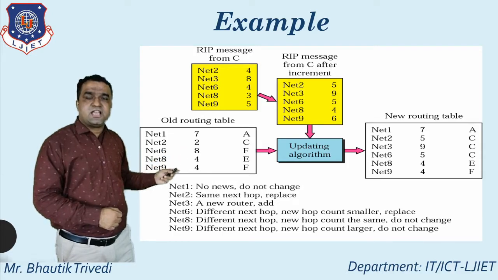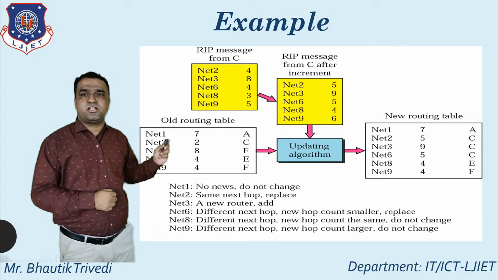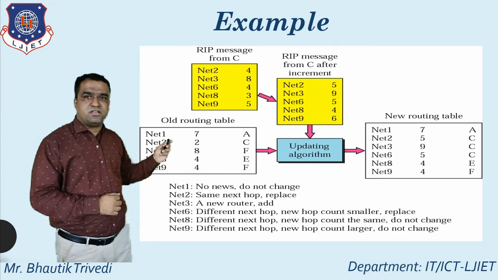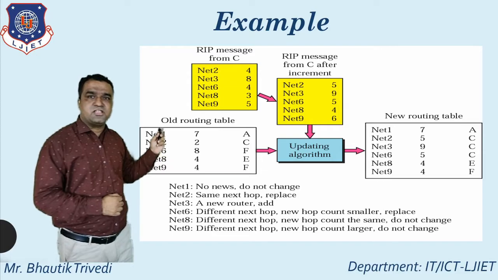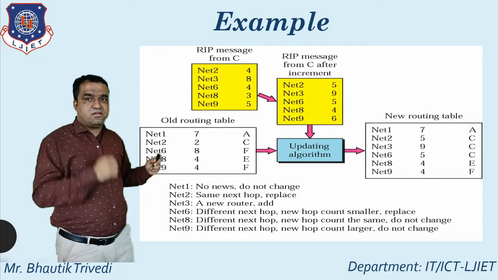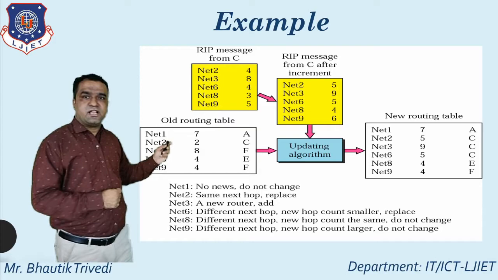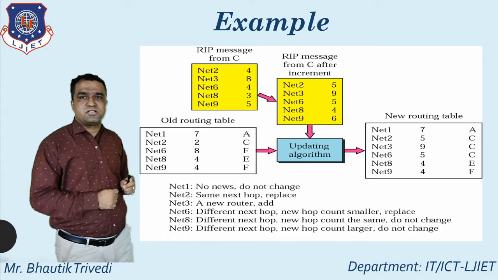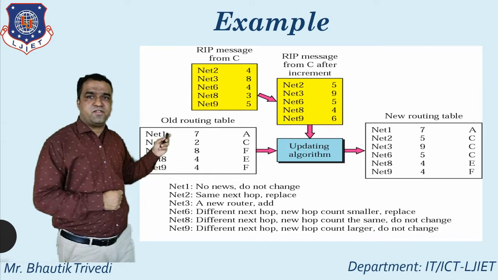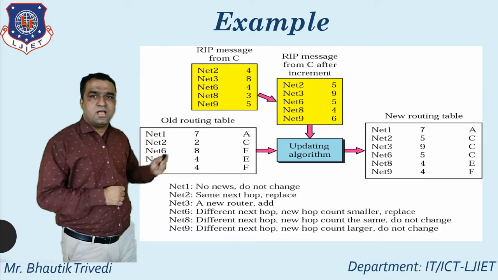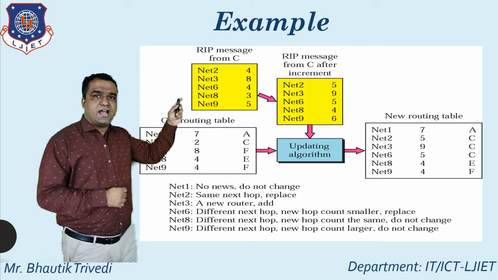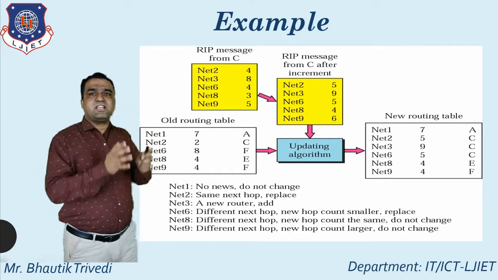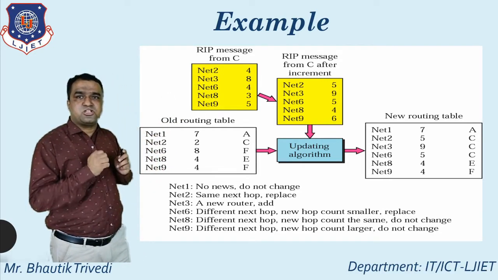Each and every routing table has three columns. First, the network. Second, the distance. And third, the next hop. According to this, each entry has a different distance and different next hop. After that, the RIP message from C. The RIP message from C can be treated as a kind of response message.